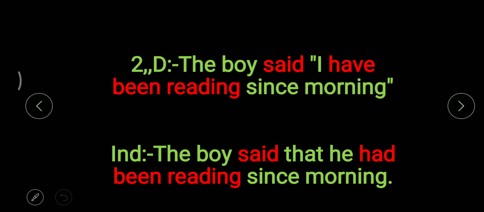Okay, let's move on to the next one. The boy said, "I have been reading since morning." So ये बच्चे ने कहा, लड़के ने कहा, "I have been reading since morning." मैं सुबह से पढ़ रहा हूँ. So it will be changed like this: the boy said that he had been reading since morning. कि वो बच्चा सुबह से पढ़ रहा था. So it will go like this: the boy said that he had been reading since morning.